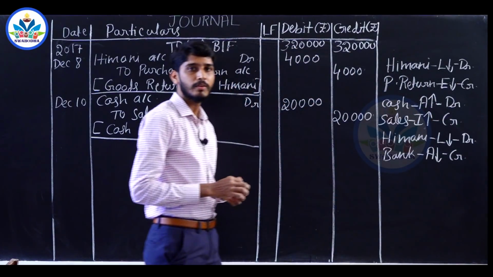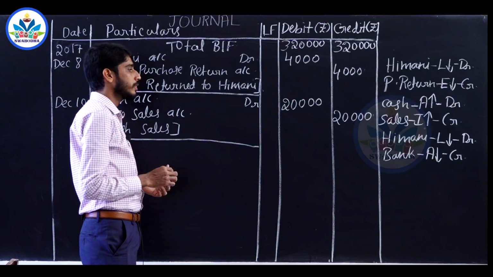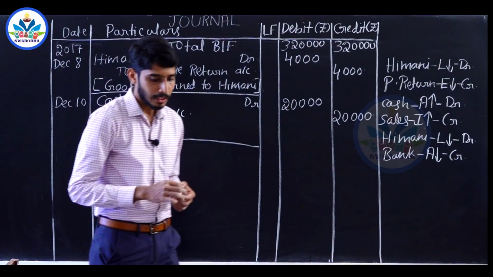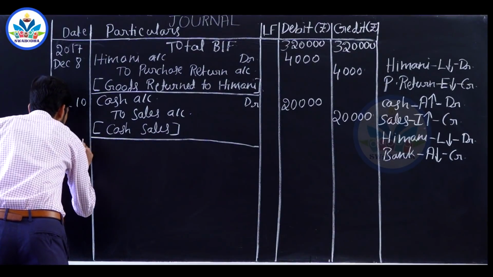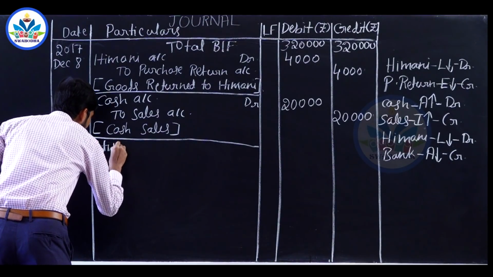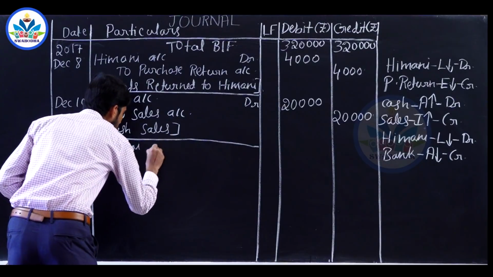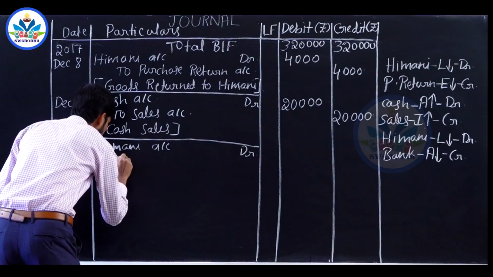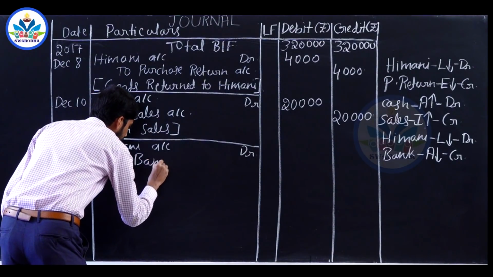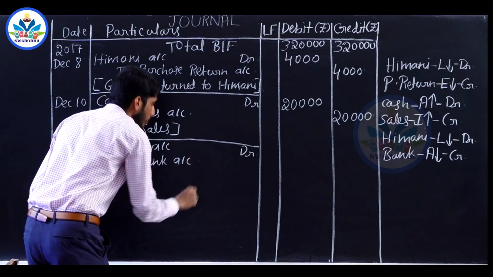So the journal entry will be Imani account debited to bank account. December 14th, Imani account debited to bank account.